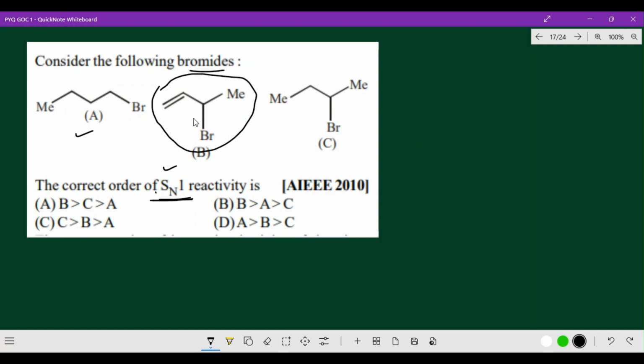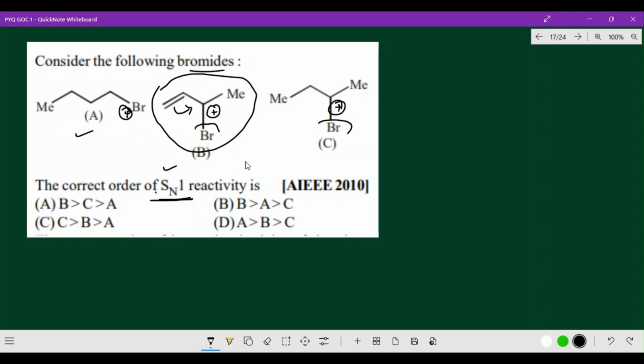Why are you giving that importance to resonance? Because the resonance effect gives a more stable carbocation. The carbocation with resonance will be more stable. Then the second priority goes to the secondary carbocation, and last you give priority to the primary carbocation.